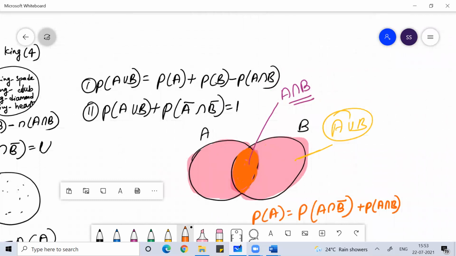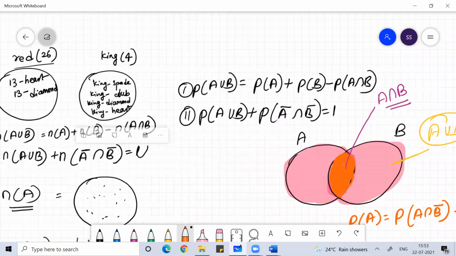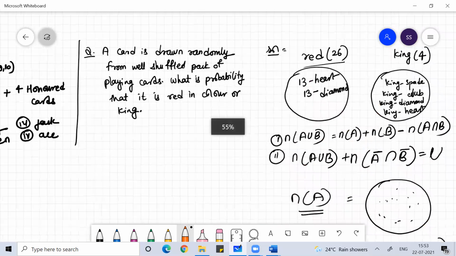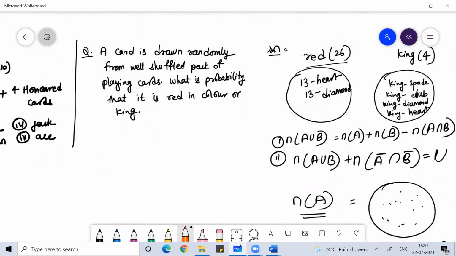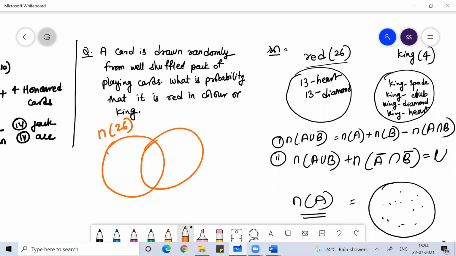So here, guys, coming back to the problem: a card is drawn from a well shuffled pack of playing cards. What is the probability that it is red in color or a king? How many cards are red in color? 26 cards are red in color. And how many cards are king? Four cards are king.